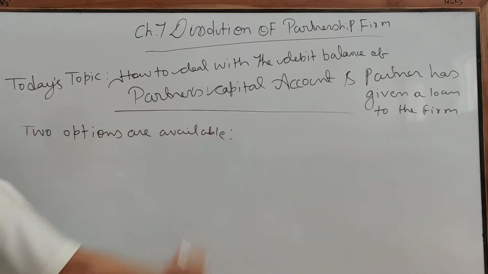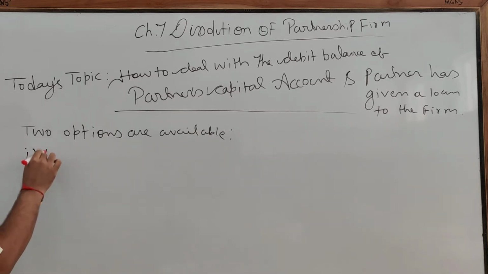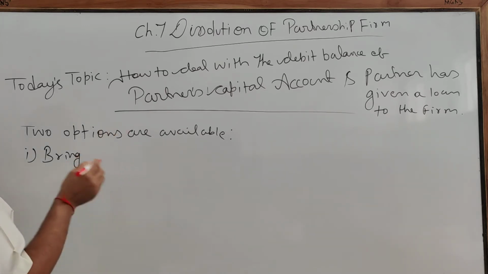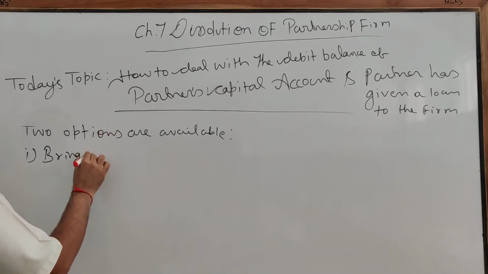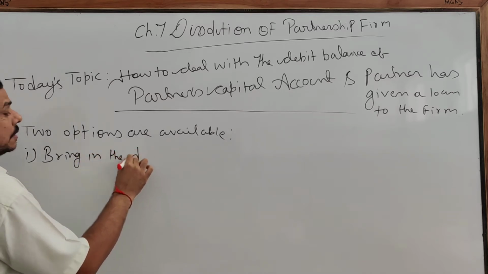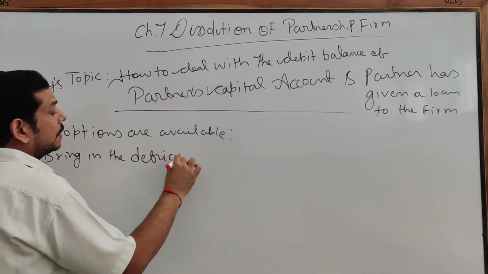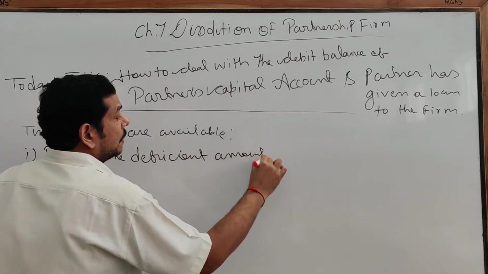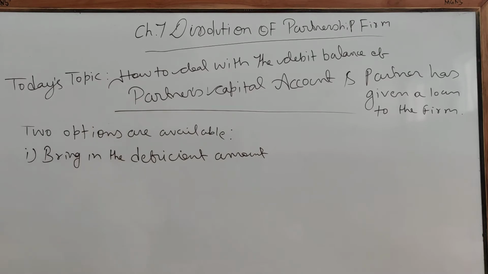Two options are available to deal with the situation of the debit balance of the capital account. First, the partner who is showing the debit balance is required to bring in the deficient amount.